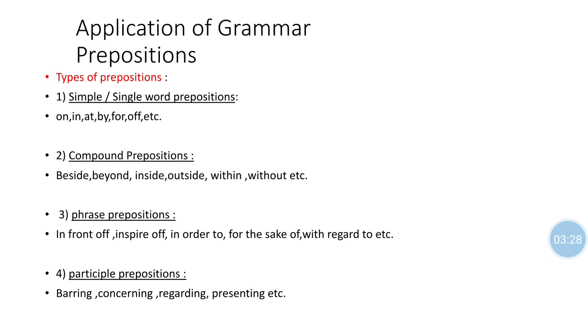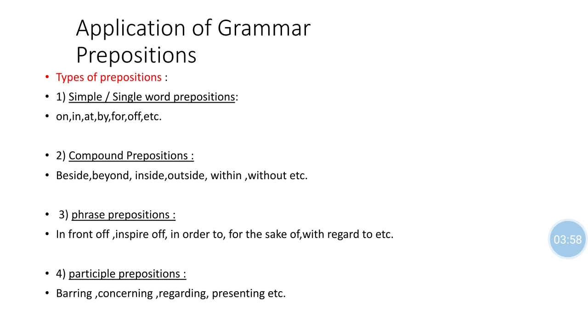Number three, phrase preposition. In other words, they are phrases: in front of, in spite of, in order to, for the sake of, with regard to, also in the course of. Such phrase prepositions are used.